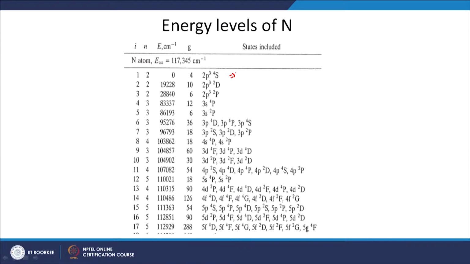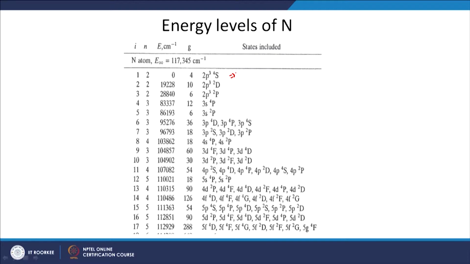So, in many applications we write the energy of electronic levels in units of centimeter inverse, but by multiplying with Planck constant we can convert it into energy easily. So, this has again principal quantum number as 2, but the active term symbol or the configuration of this state is 2p3 2d. So, there are a large number of electronic states that are given here and these states decide the energy of different atoms.